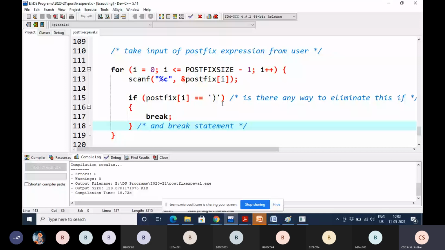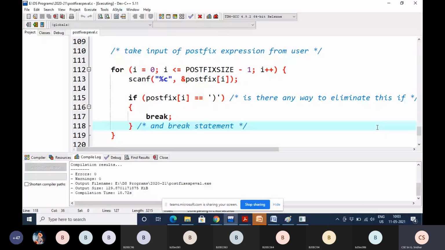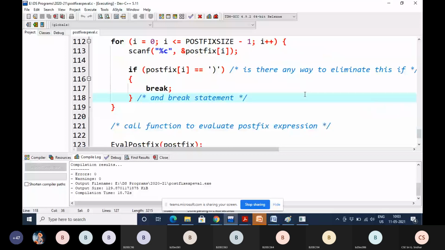If the condition is true, then the break is executed, means it exits from the entire for loop. You know already the break statement meaning. That means now the postfix character array consists of 4, 5, 6, star, plus, right parenthesis, and after that immediately it is exiting from the loop.